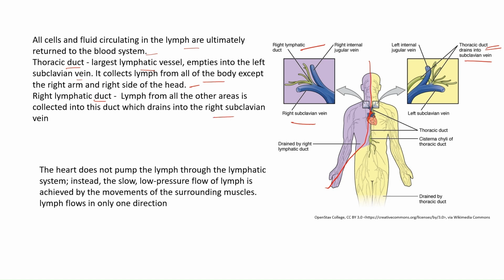Now, the heart does not pump the lymph through the lymphatic system. Instead, the slow, low pressure flow of lymph is achieved by the movement of surrounding muscles. That means because of our body movement, the lymph flows in the lymphatic vessels. There is no pumping system like blood in the case of lymphatic vessels.